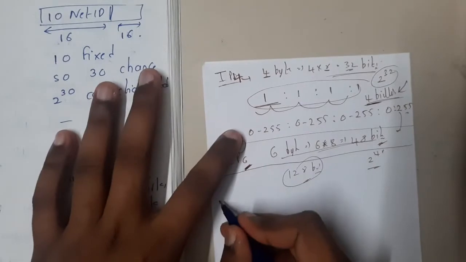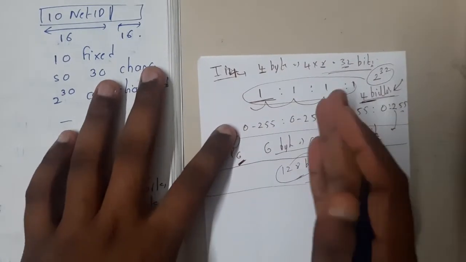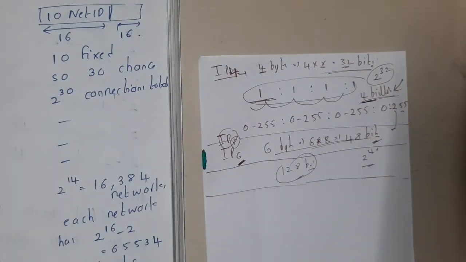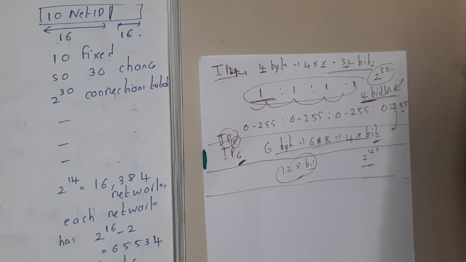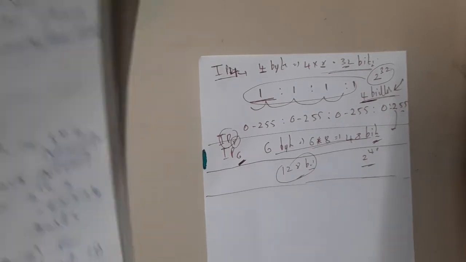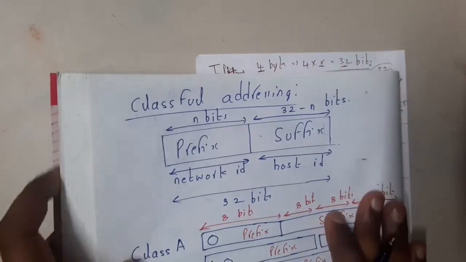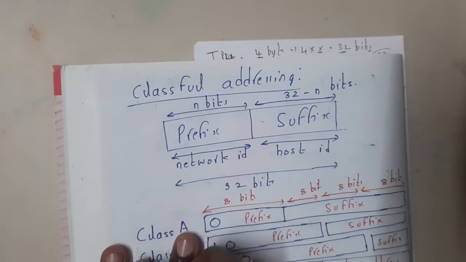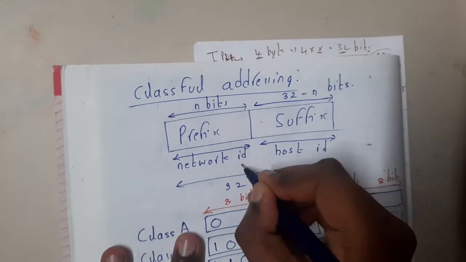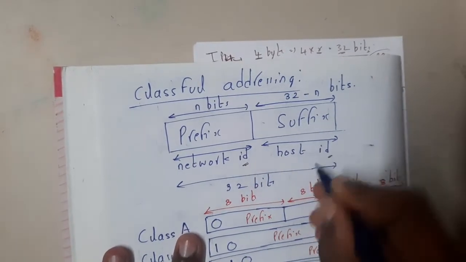Now let us go through the concept. Basically, these IP addresses are divided into multiple classes, guys, and these classes are based on a few things. First of all, let us start understanding. Any IP address will have two parts. The first part is a network ID and the second part is a host number.